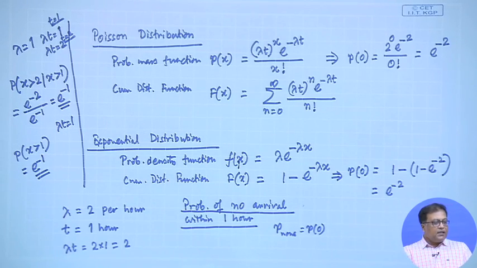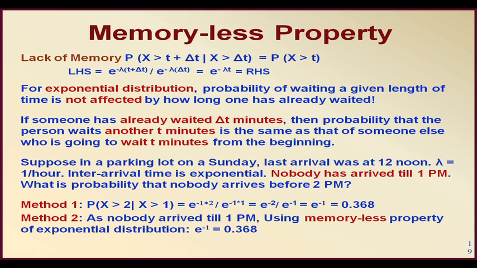This is exactly what happens: if someone has already waited delta t minutes, then the probability that the person waits another t minutes is the same as that of someone else who is going to wait t minutes from the beginning.